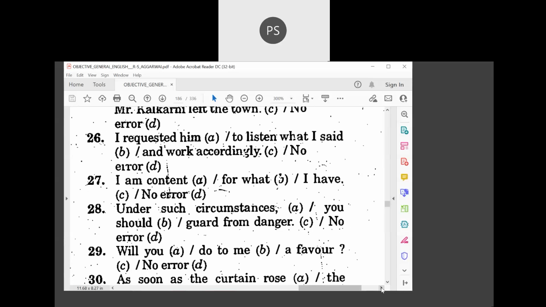See, guard against danger. Something negative he warned against. So guard against. This is C, sir. So danger is there. So guard against danger. C is the right answer. Under such circumstances, that's right. Absolutely right. You should guard against danger.